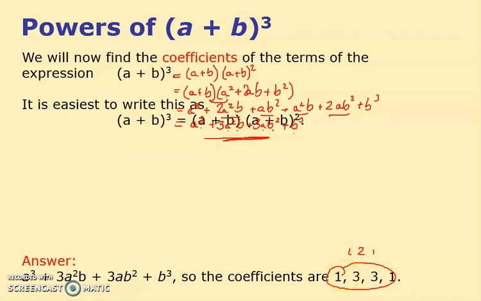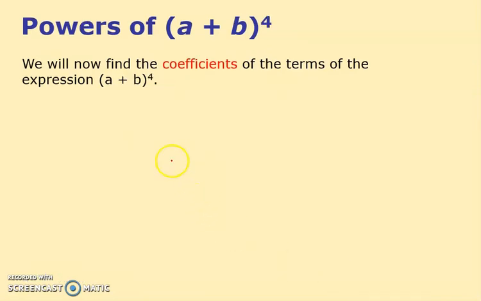what would happen if I do a plus b to the power 4? And that's quite a reasonable question, and you might have some views as to what this is. If I do a plus b to the 4, again, I can shortcut this. Just now I found out a plus b all cubed, I found an answer to that. So if I do a plus b times a plus b all cubed, it'll give me a plus b to the 4, which is obviously a lot quicker.